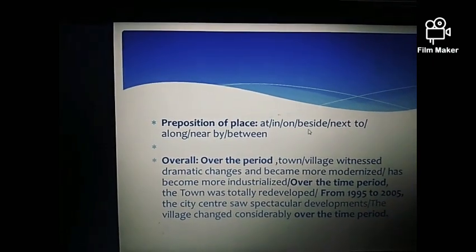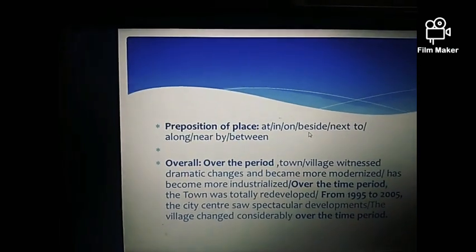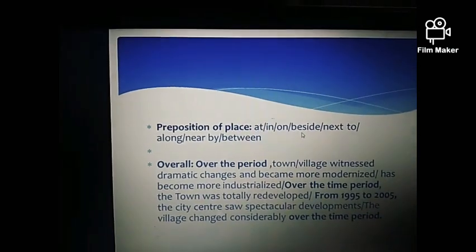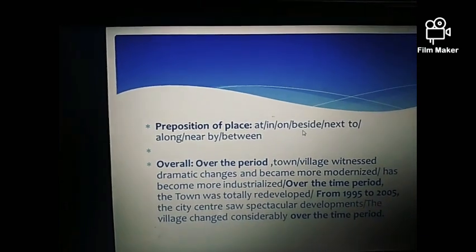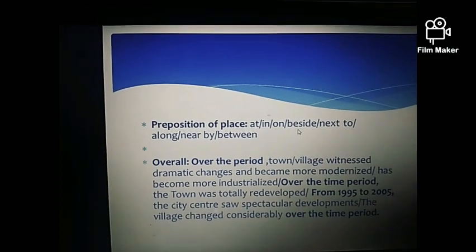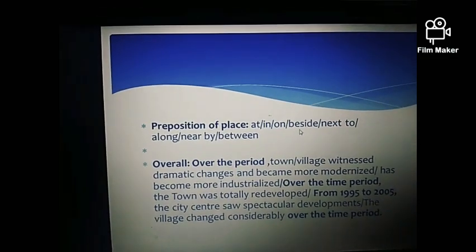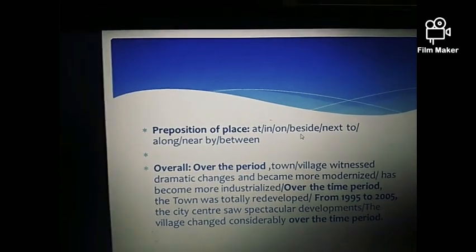If it is in present, then you can say has become more industrialized. Industrialized means that many factories were constructed, then you will use this word industrialized. Otherwise you can simply say it became more modernized, right? Or you can also write the overall like this. Over the time period the town was totally redeveloped.